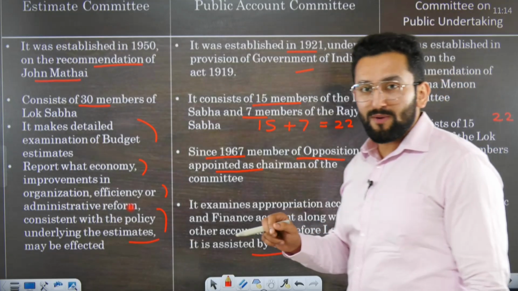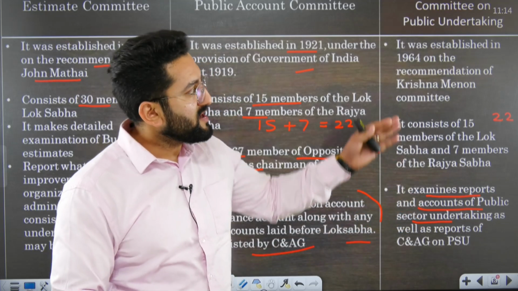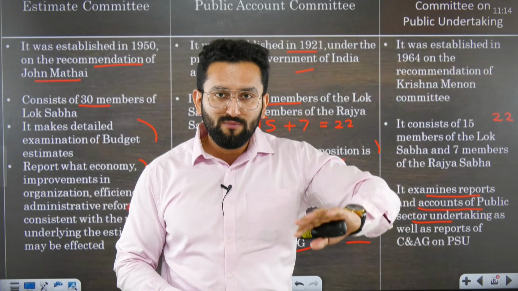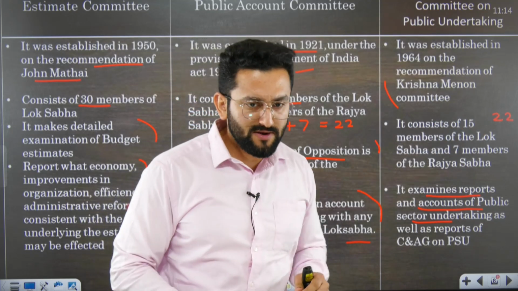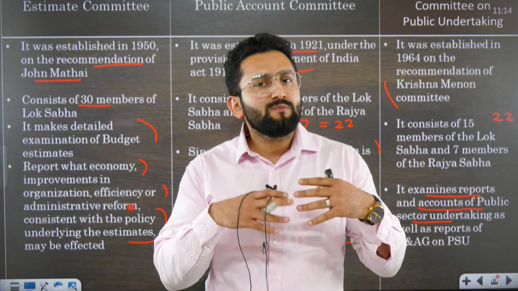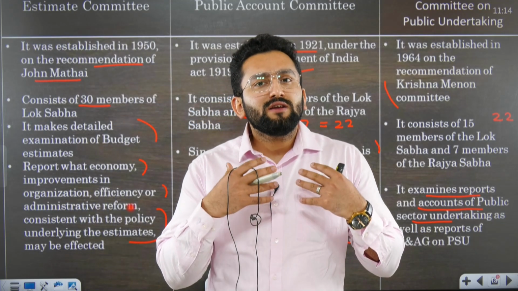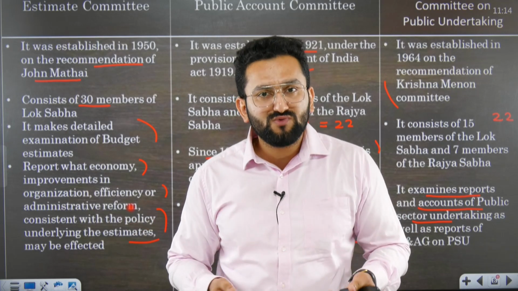Now yes, the Committee on Public Undertakings. Undertakings means PSUs we are talking about. Established in 1964, date is not important, but on the recommendation of the Krishna Menon Committee. Why was it made in 1964? Just understand the time period. Government was actually spending hugely in public sector undertakings, means government companies were getting established.